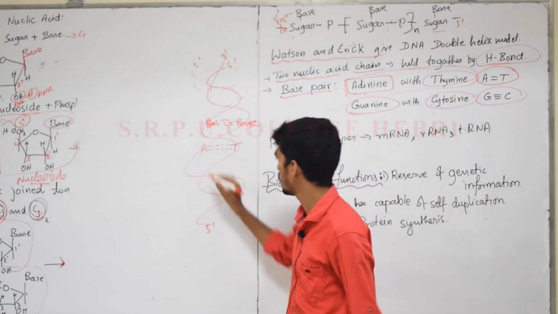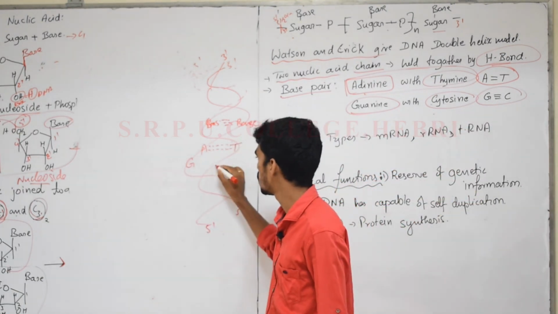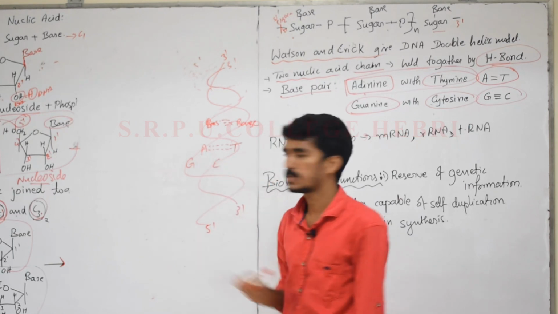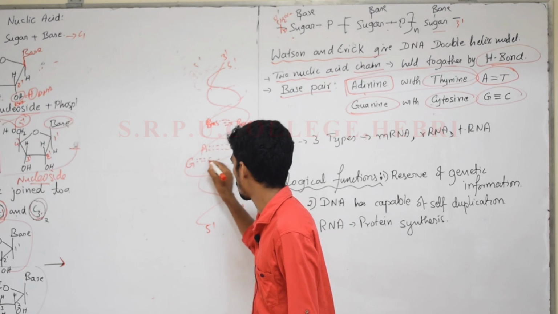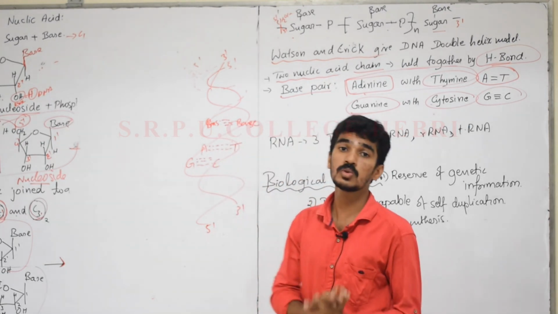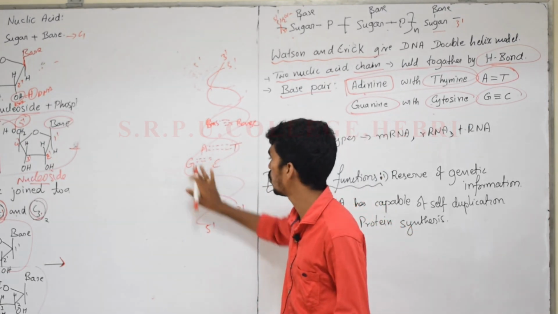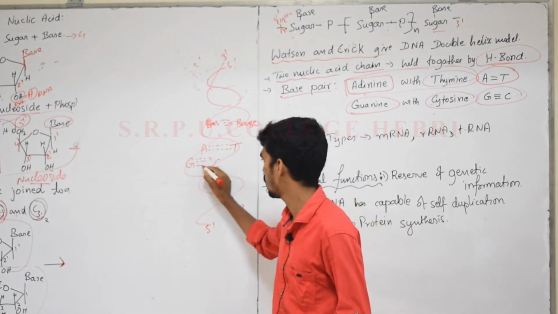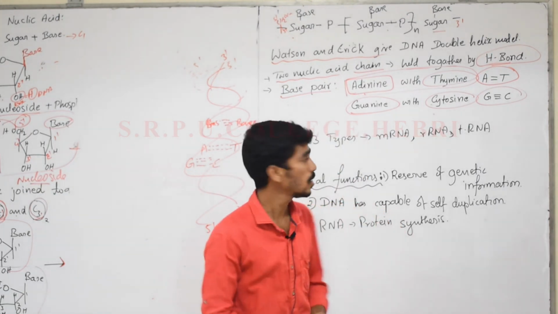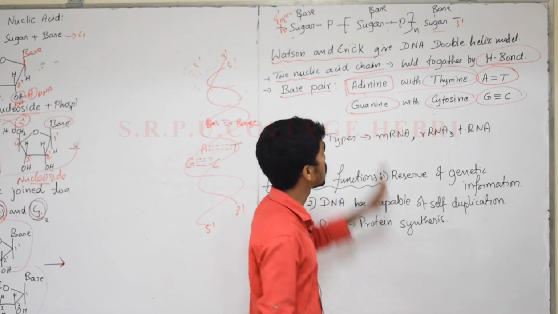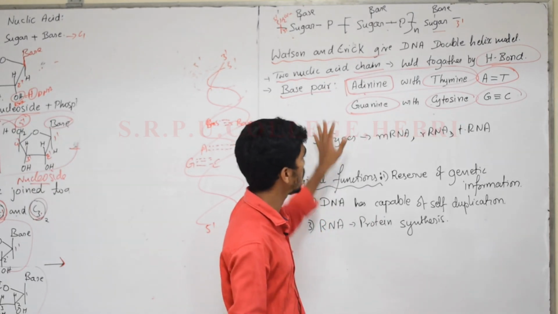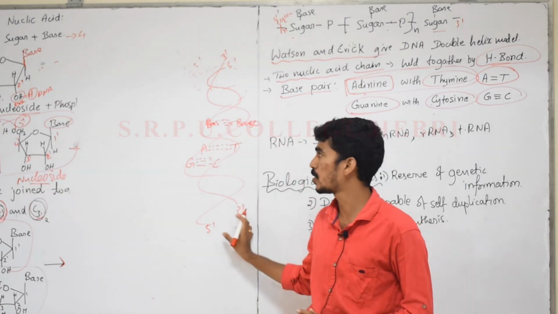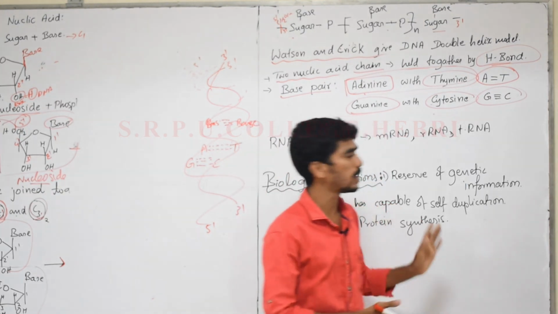If you write G here, this should be paired with C only, cytosine. So 3 hydrogen bonds are possible. You should write it like this only. If you write 2 bonds, that would be wrong. Here 3 hydrogen bonds are possible. This is regarding the DNA structure, the double helix model given by Watson and Crick.